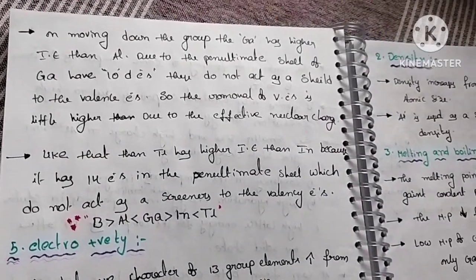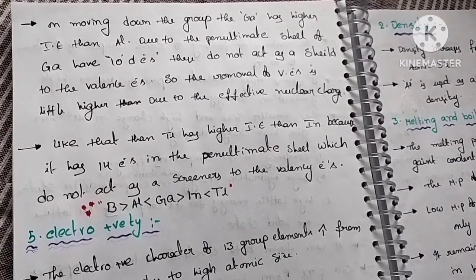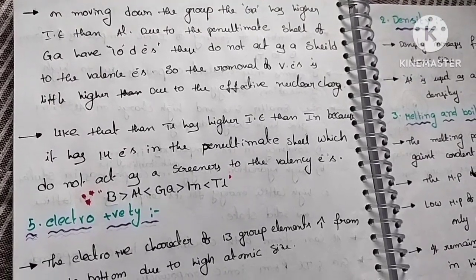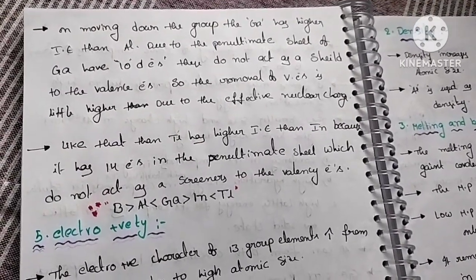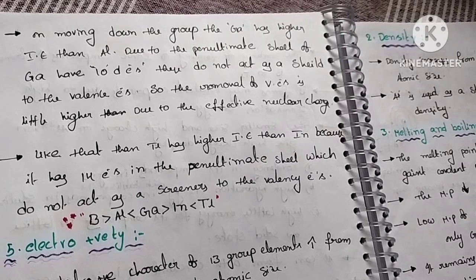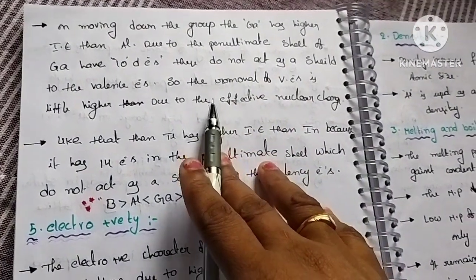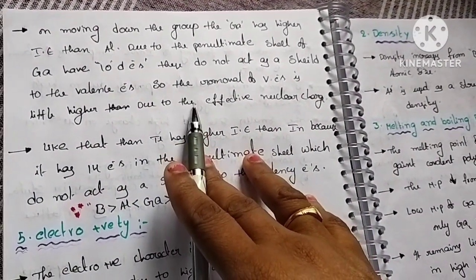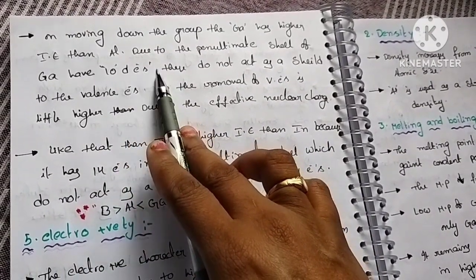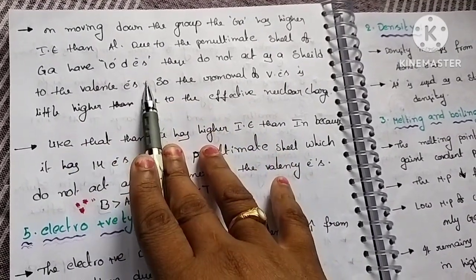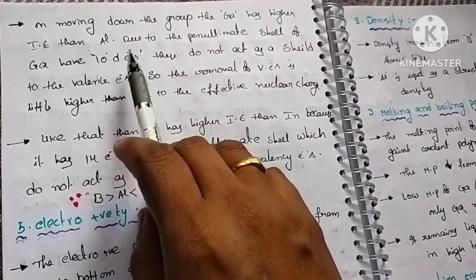Okay. Moving down the group, gallium has higher ionization energy than aluminum because the penultimate shell of gallium has 10 d electrons. These do not act as a shield to the valence electrons. So the removal of valence electrons is a little harder due to the effective nuclear charge. So this means in the penultimate shell of gallium, d electrons enter. If we look at the electronic configuration of gallium, d electrons enter from gallium. So these 10 d electrons are present in the penultimate shell.